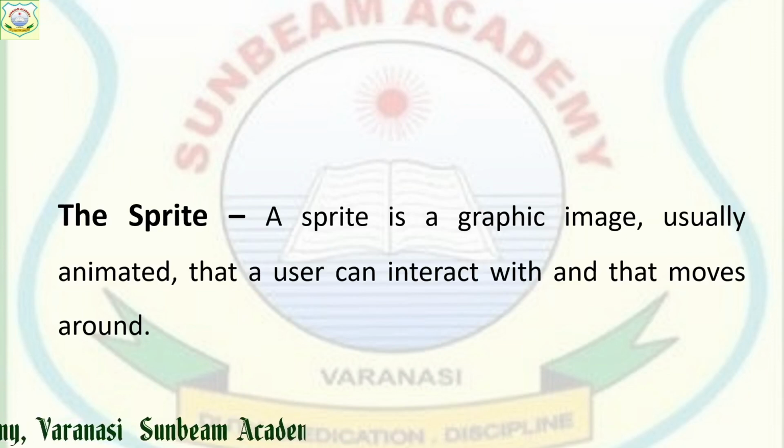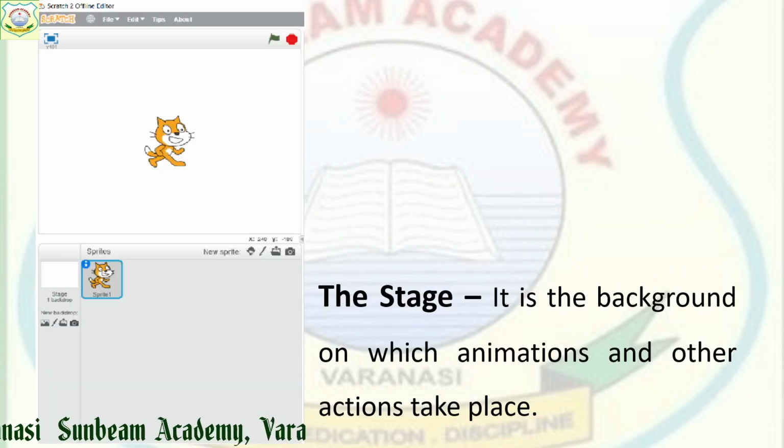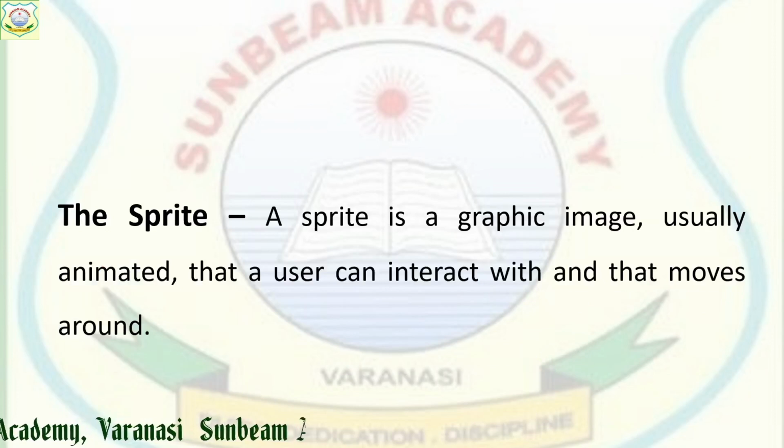It starts animating, by which we can interact with the programs and movement is done. This cat is there by default. If you want to change it to your desired sprite, you can. We will see that when we deal with the software. Any action you perform on the screen is performed with the help of this sprite.